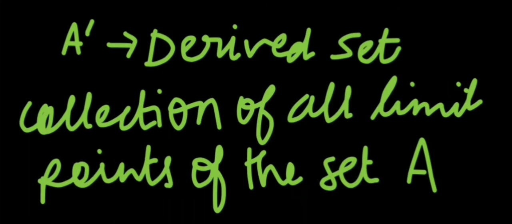Here A prime is the derived set, that is, the collection of all the limit points of the set A. What the limit points are I have discussed previously, and the link is available in the description box.